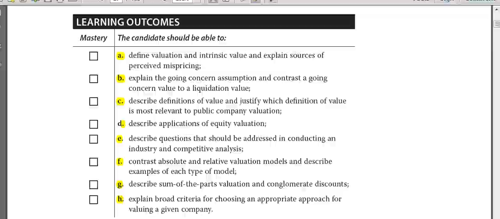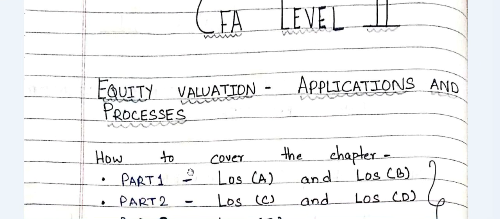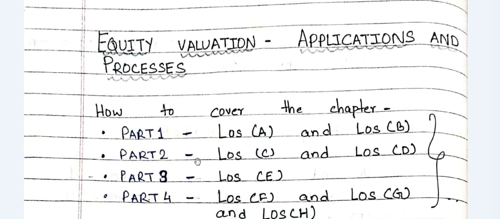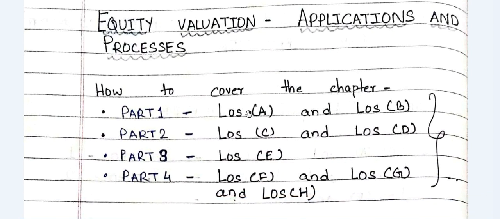You can also have a look at it here in the notes that I have prepared. Equity valuation applications and processes is the chapter's name. Part 1 is LOS A and LOS B, part 2 is LOS C and D, part 3 is LOS E, part 4 is LOS F, G and LOS H. So we are going to cover this chapter in this manner. Along with covering the theoretical portions and understanding the concepts, we are also going to solve all the examples in this chapter, and then separately we are also going to solve the item set type questions, which are extremely important for conquering any chapter in the L2 curriculum.